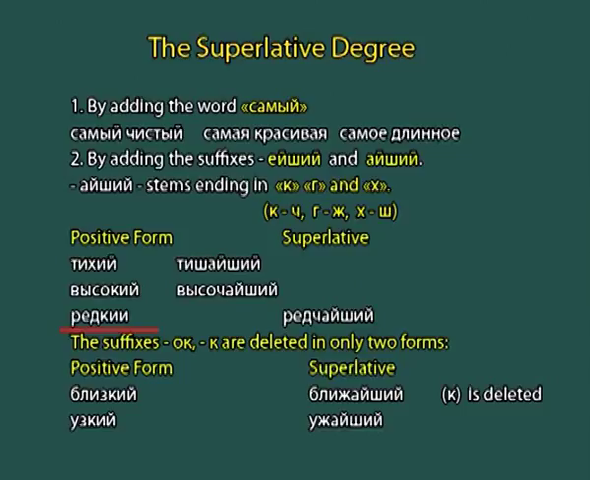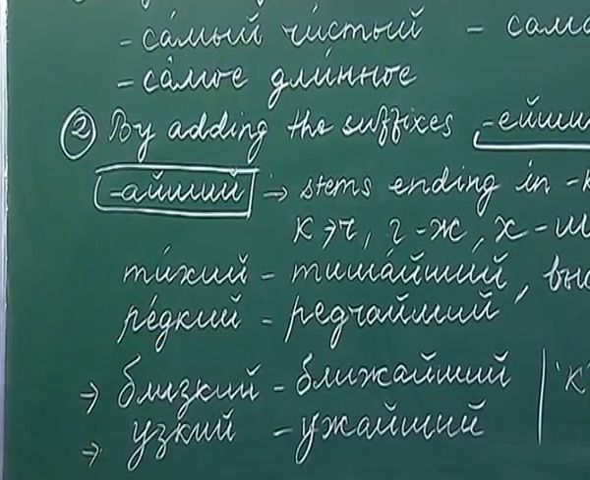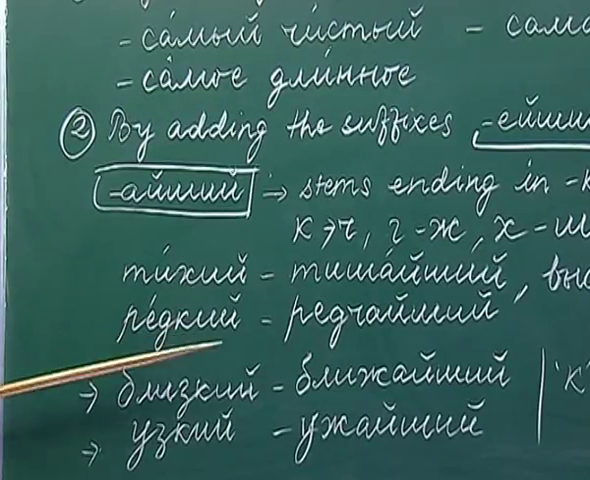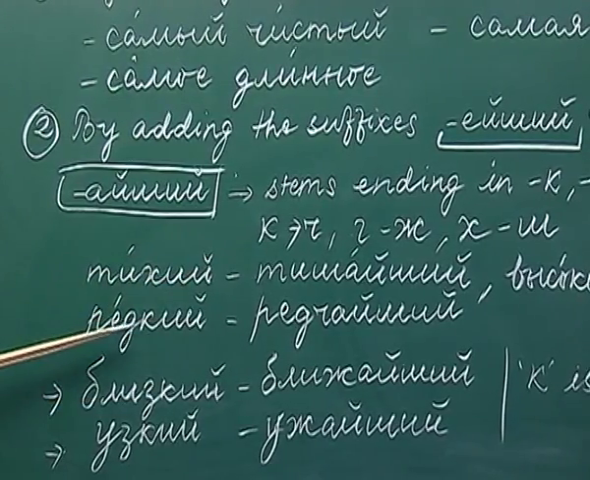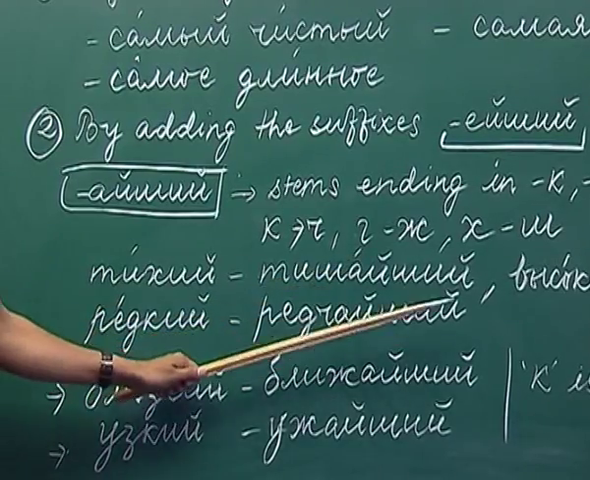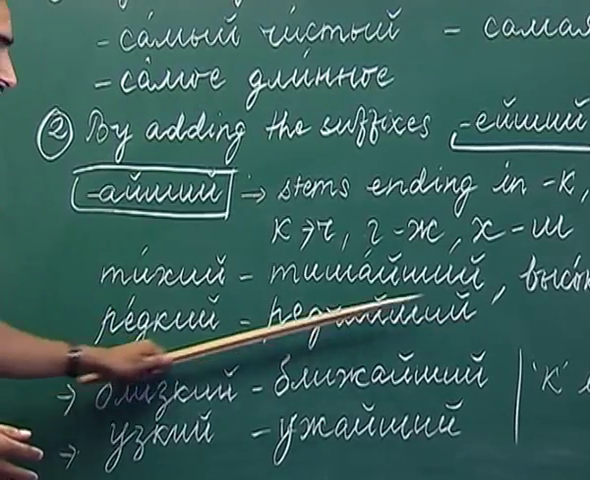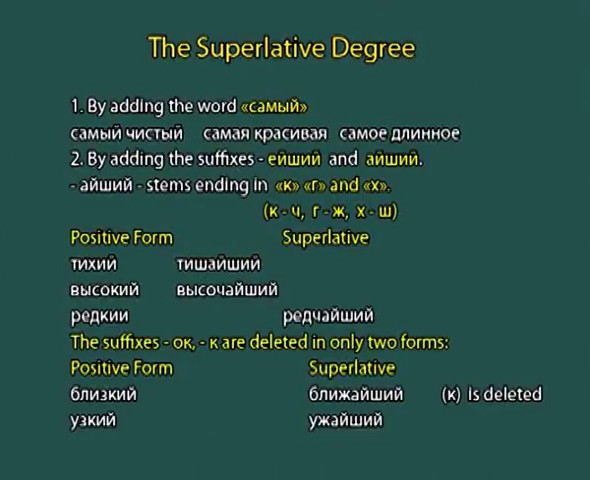The next is rezki. Rezki, the stem here ends with the consonant k. So, again we will do the same thing. We will first change k into ch and then add the suffix aishi. So, what do we get? Rezchaishi. So, now these are the regular rules.